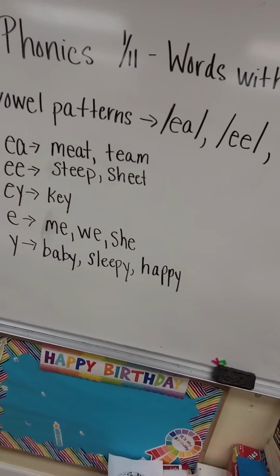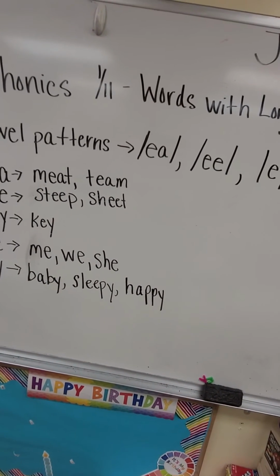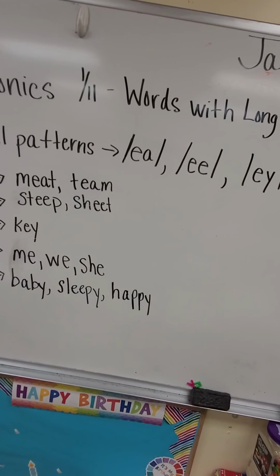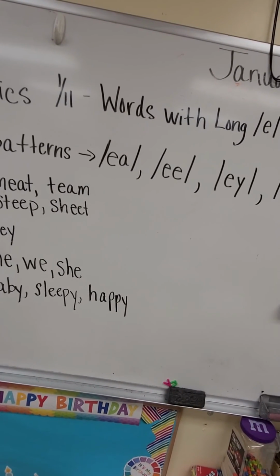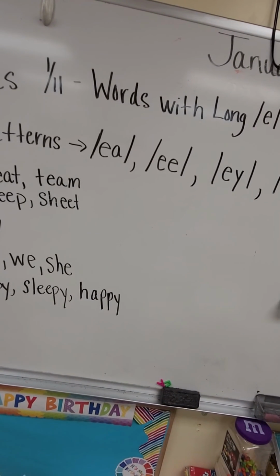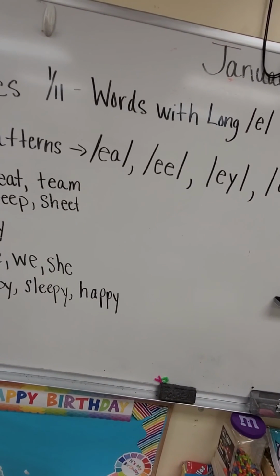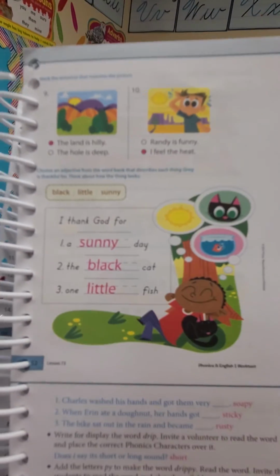On the back page, you will mark the sentence that matches the picture. And the final directions at the bottom of the page: choose an adjective from the word bank that describes each thing that Greg is thankful for. Think about how the things look. And here is the page for that.